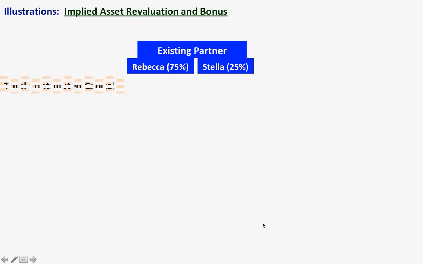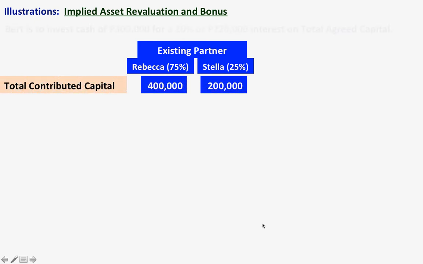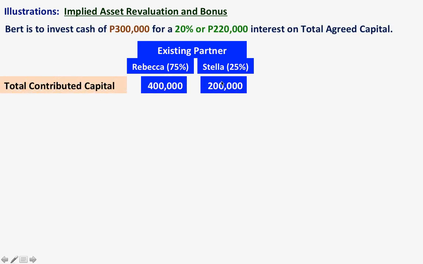Okay. This is the last illustration. So this is implied asset revaluation and bonus. Here we have the total contributed capital from our given. Then Bert is to invest cash of 300,000 for a 20% or 220,000 interest on total agreed capital. So the new partner Bert will invest 300,000.